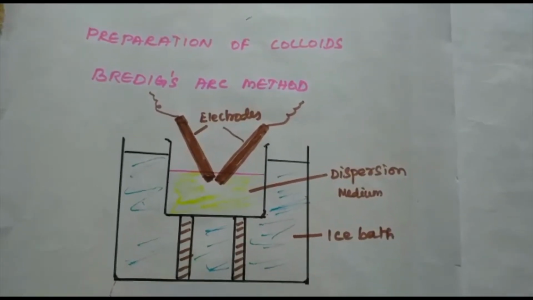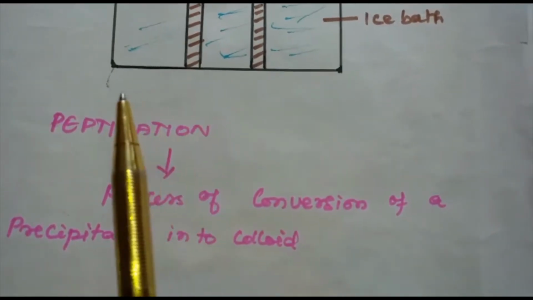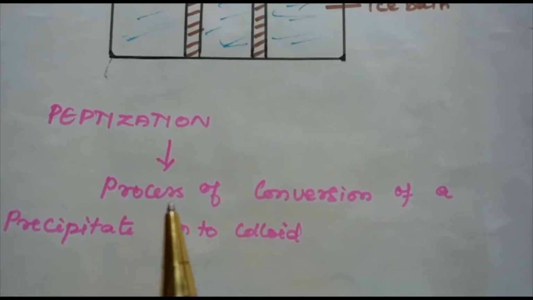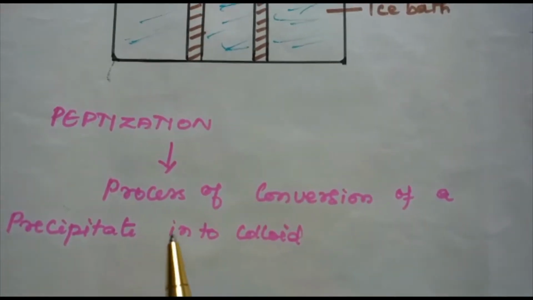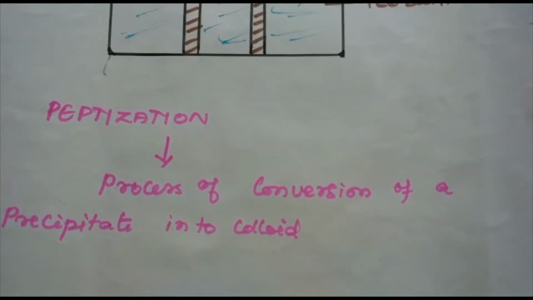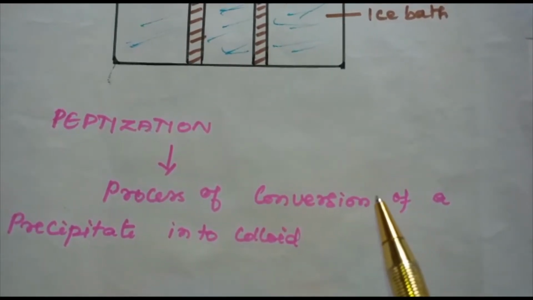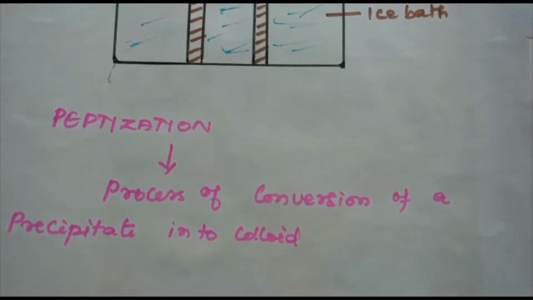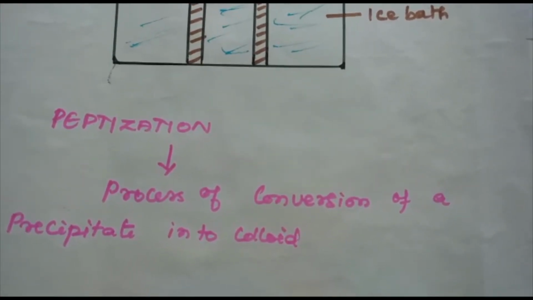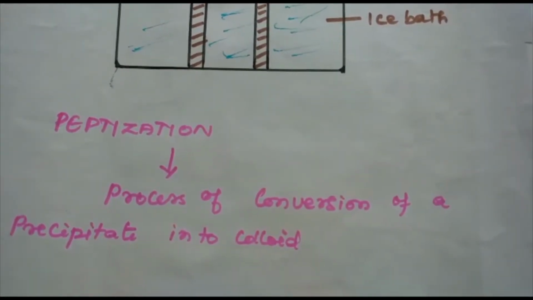Next one is peptization. What is peptization? How will you define peptization? Peptization can be defined as the process of converting a precipitate into a colloidal sol by shaking it with the dispersion medium in the presence of a small amount of electrolyte. The electrolyte which is used for this purpose is called the peptizing agent. This method is applied generally to convert a freshly prepared precipitate into a colloidal sol.